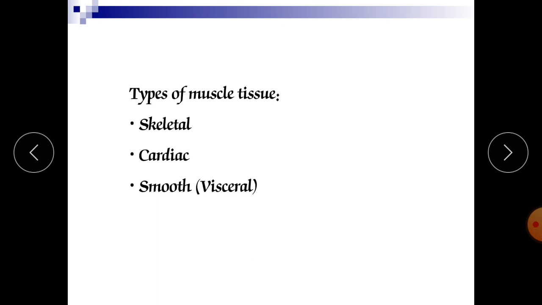Types of muscles: we have three types of muscles. One is skeletal muscle, the muscle available in our skeleton. There will be the axial as well as the appendicular skeleton, and they are attached to our bones. Next is cardiac muscle, the muscle available in our heart. The skeletal muscles are striated muscles, the cardiac muscles are also striated muscles, whereas the smooth muscles, which are available in our respiratory system, in our uterus, in our gut, meaning intestines, and our mucosa, are non-striated muscles.